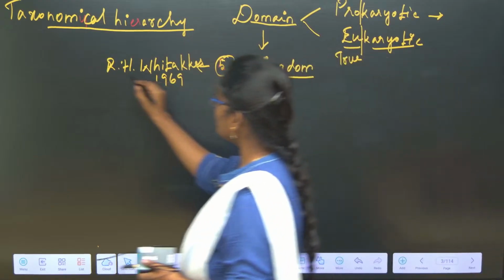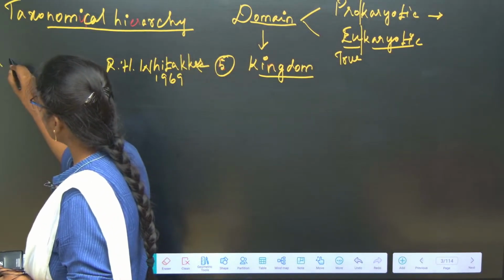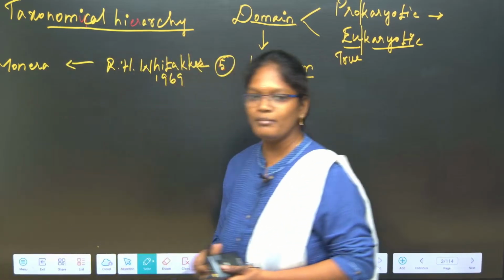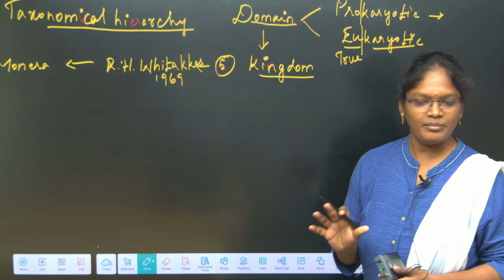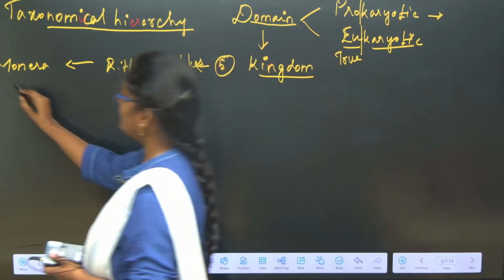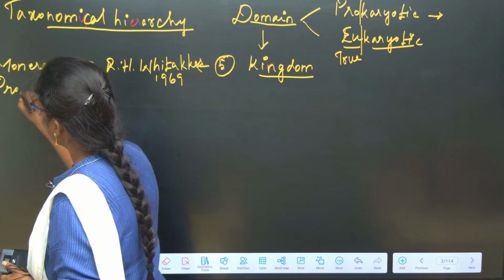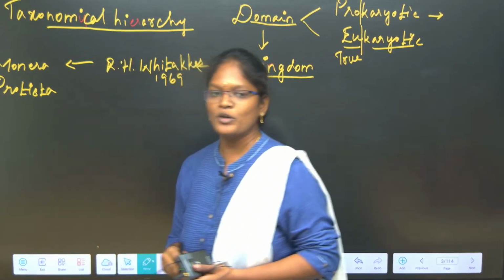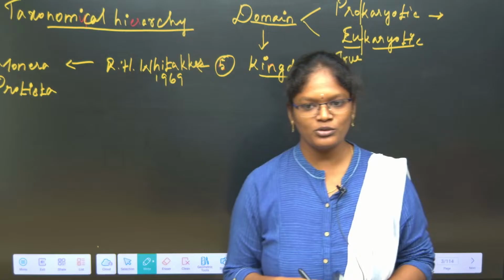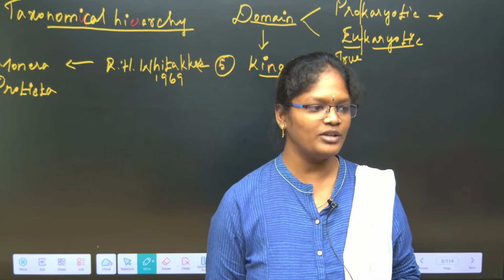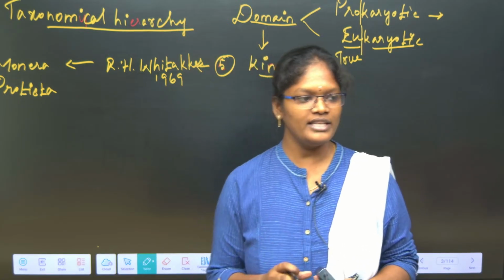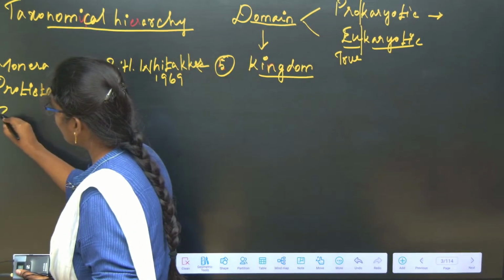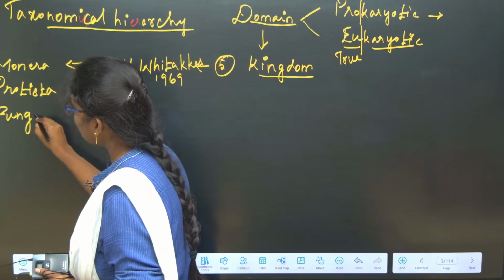That 5 kingdom classification will be kingdom 1 Monera. Monera means all the bacteria. Bacteria we are keeping under the Monera category. Next one is Protista. Protista means protozoa, chlamydomonas, euglena, volvox, spirogyra, slime molds, all these come under the kingdom Protista. And fungi, the third kingdom will be the fungi.